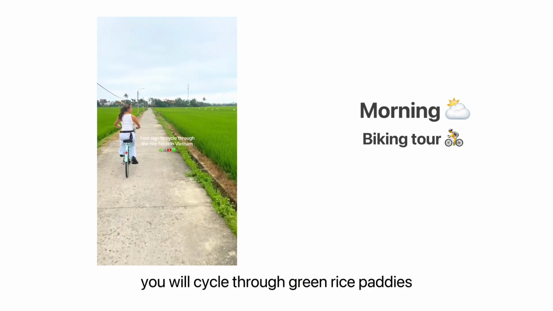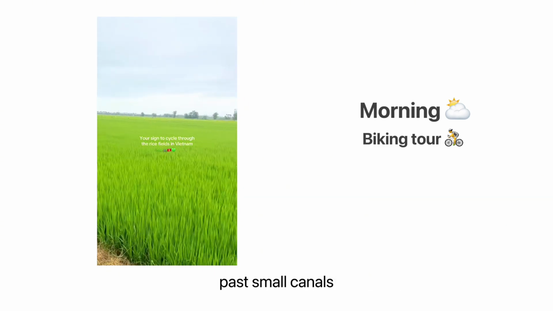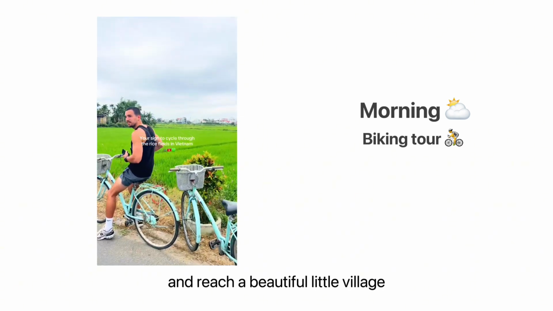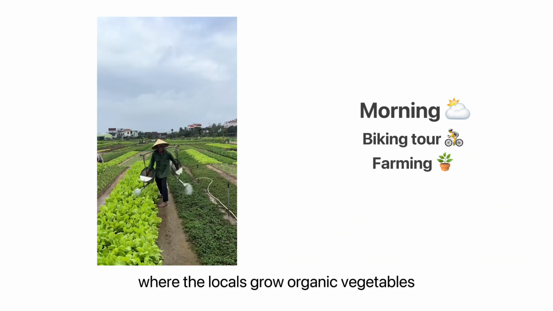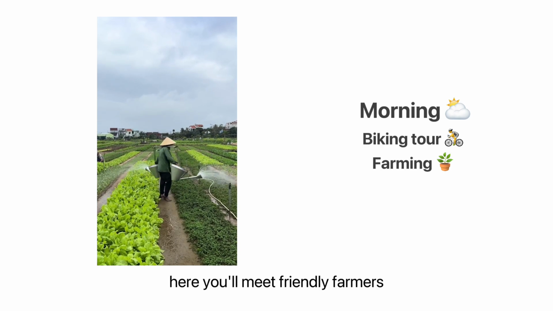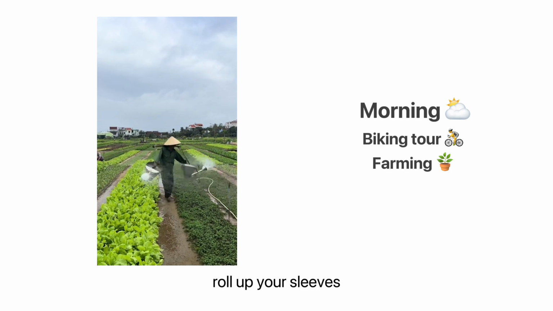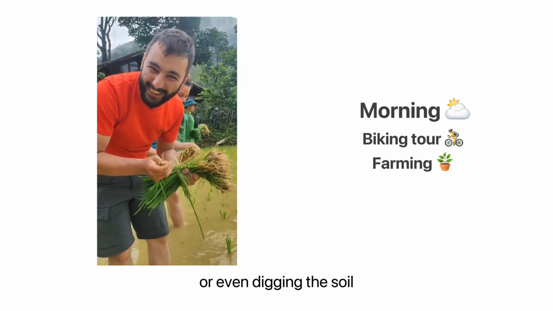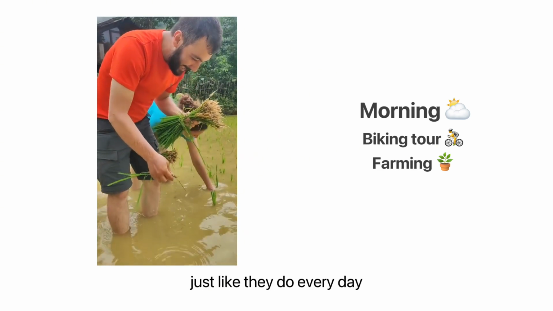You will cycle through green rice paddies, past small canals and water buffalo, and reach a beautiful little village where the locals grow organic vegetables. Here you will meet friendly farmers, roll up your sleeves and try watering, planting, or even digging the soil, just like they do every day.